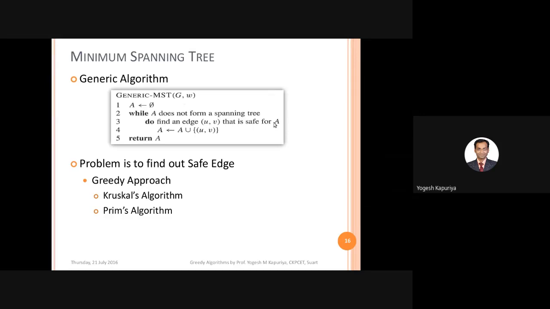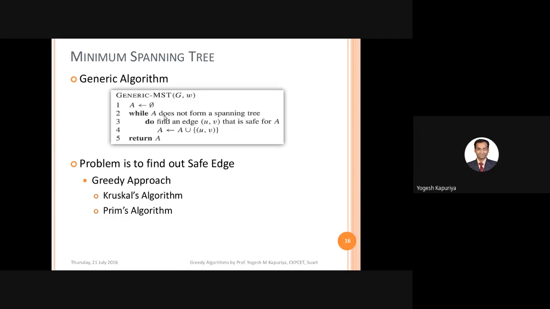So you must have some mechanism which will tell you how you can find the edge UV which we can add to the solution space. Once you find that edge, you will simply do A is equal to A union UV. That means you are adding that edge inside the solution space.